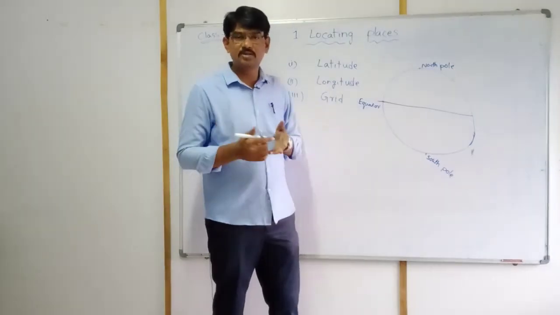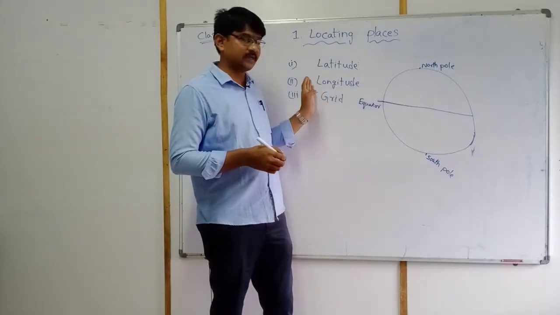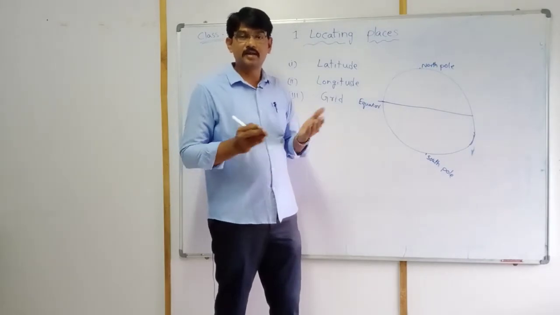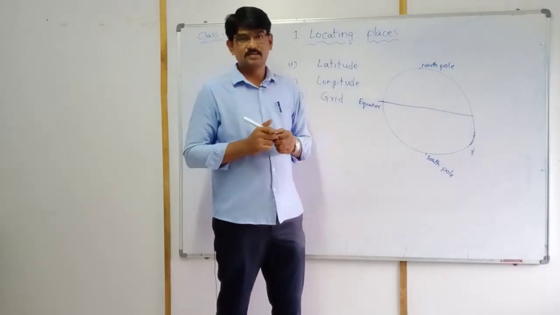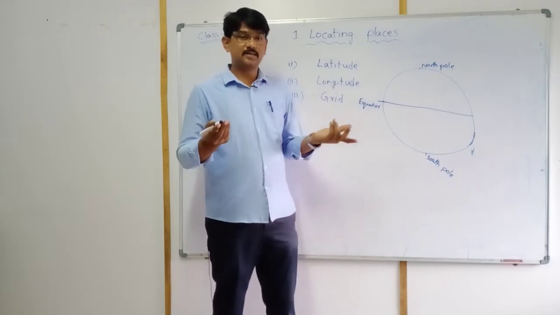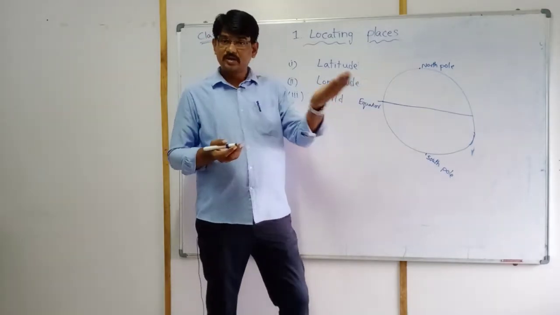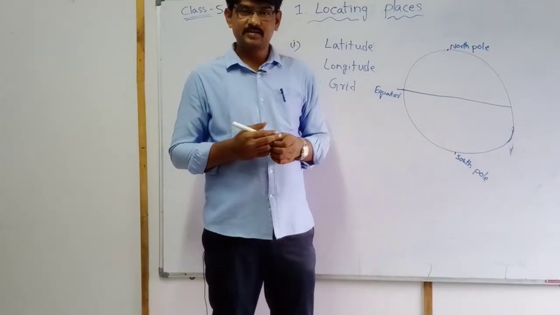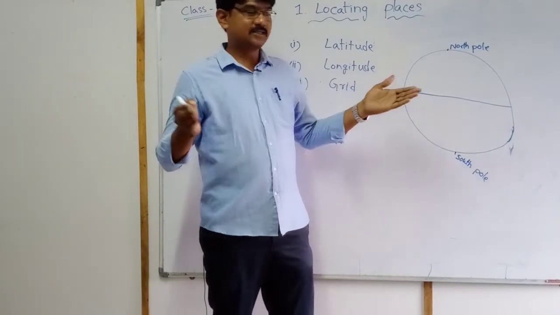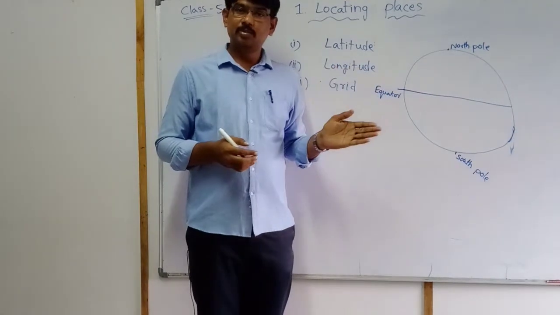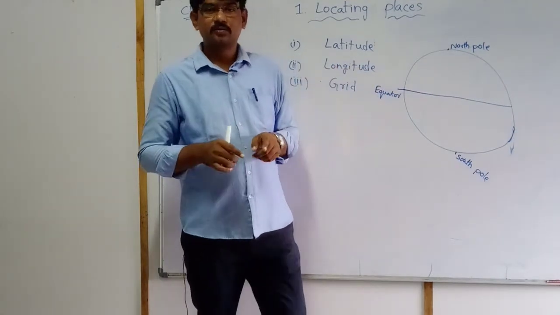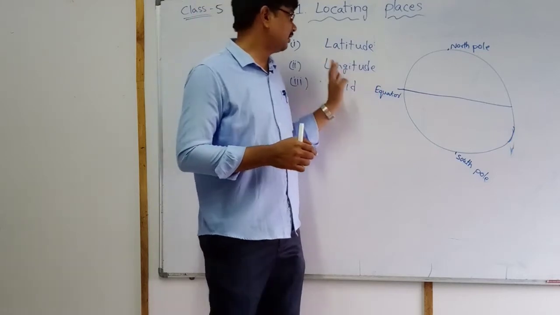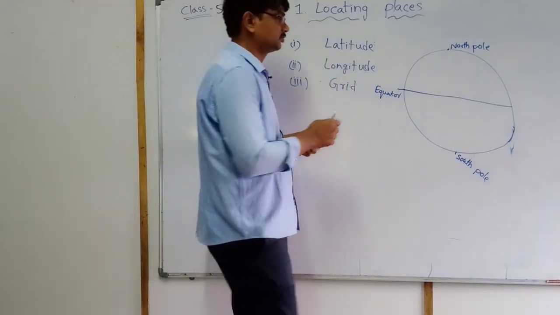If somebody asks you what latitudes and longitudes are, you should simply say they are imaginary lines. Why? Just observe our surroundings, there are no lines you can find. But if we take a globe, on a globe we can find these imaginary lines.